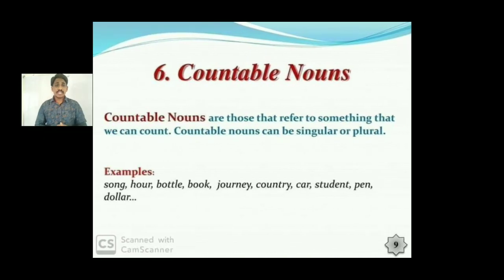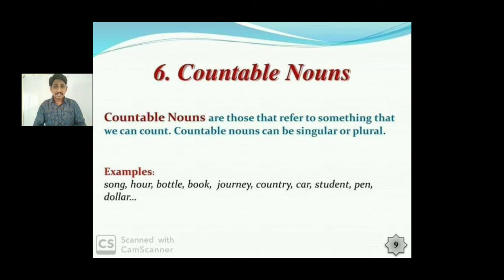Our sixth one is countable nouns. If something is countable, you can count them on your fingers or you can do calculations, mathematics. Things that can be counted. What all things can you count? Number of books in your house? Of course. Number of fans? Yes. Number of dresses? Yes.